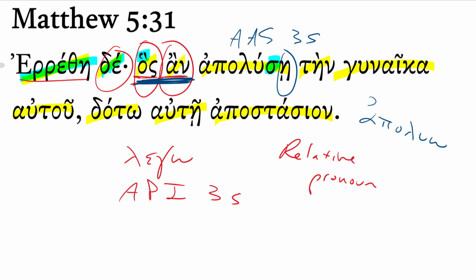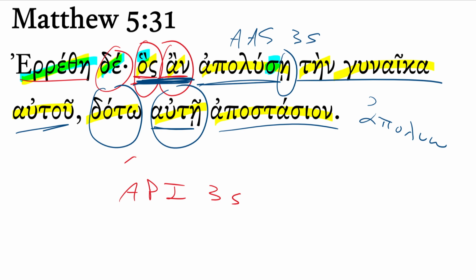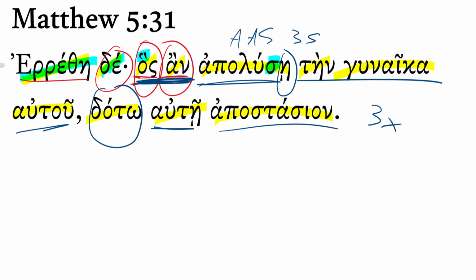But now it was said to you, whoever divorces the wife of him, whoever divorces his wife, he must give to her, there's a dative indirect object, he must give to her an apostasion. He must give to her a certificate of divorce. That word apostasion only occurs 3 times in the Greek New Testament, here in Matthew 19:7 and also in the Gospel of Mark 10:4. He must give to her a certificate of divorce.